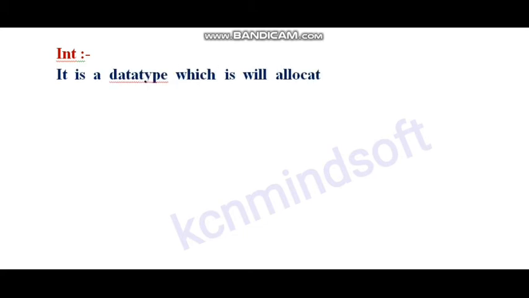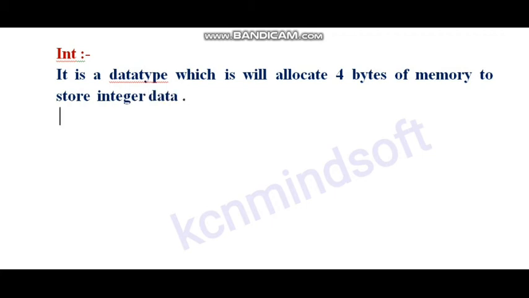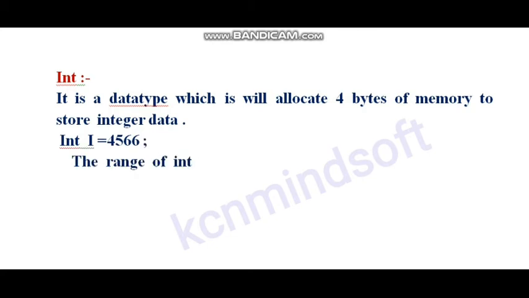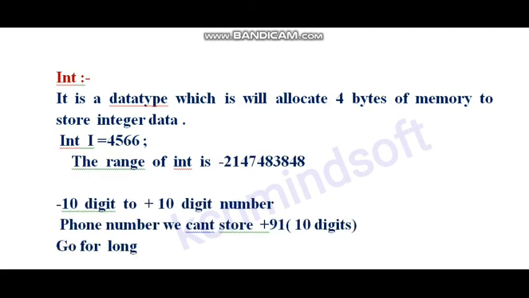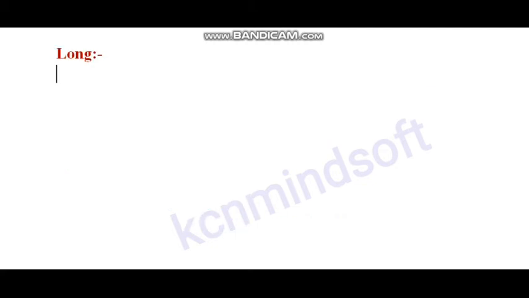What is integer data? It is a data type which will allocate 4 bytes of memory to store integer data. For example, int i = 4566. The range of int is minus 2147483648 to 2147483647.